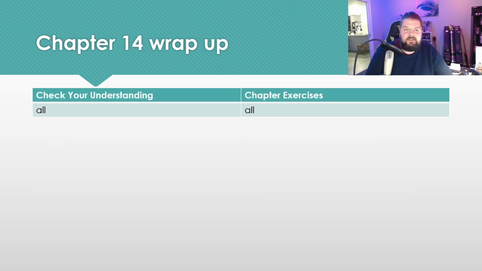When we're doing the check your understanding questions, I'd like you to complete all of them and all of the chapter exercises. They're all very good for setting up the allowance for doubtful debts and writing off bad debts. It's really important that you go through all of those. Setting up an allowance for doubtful debts and writing off a bad debt is a very structured process and always follows the same methods. So the general journals will always look the same. The ledger accounts will always look the same. And the process that you go through will always be the same.